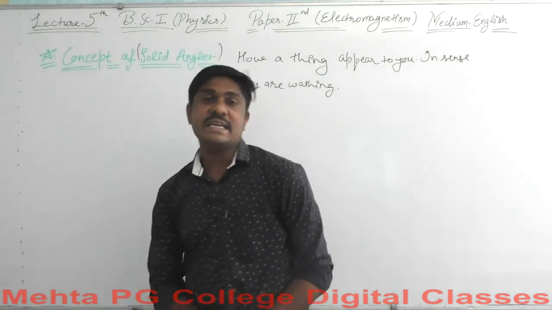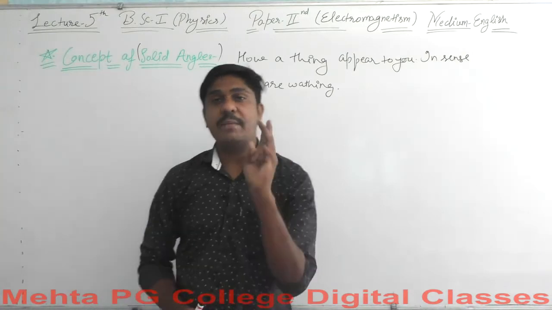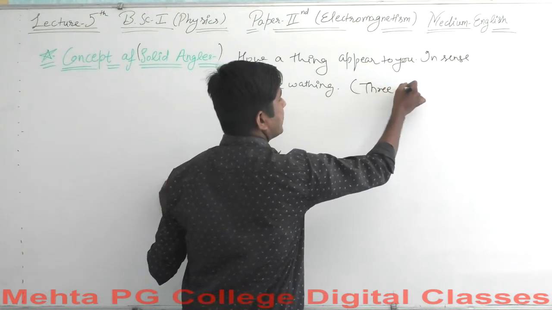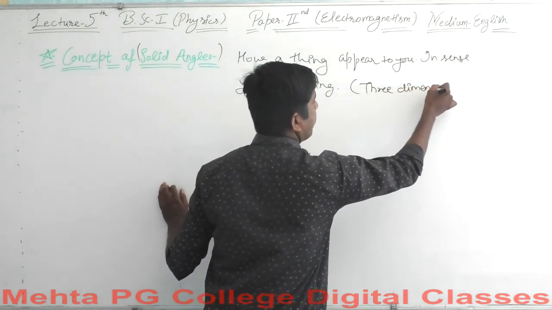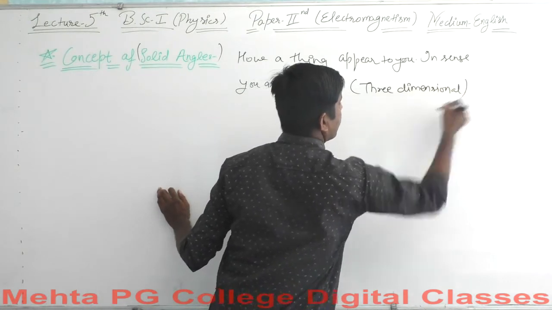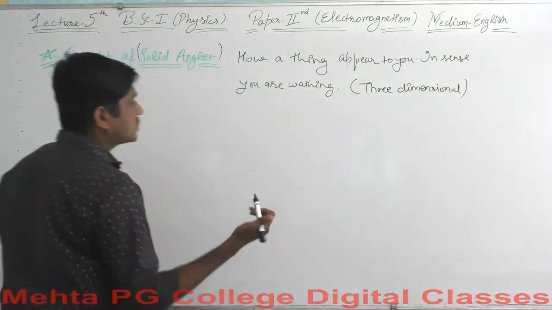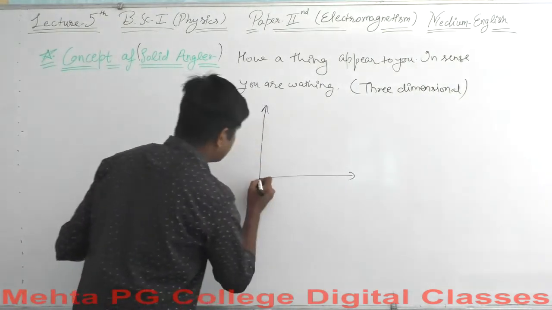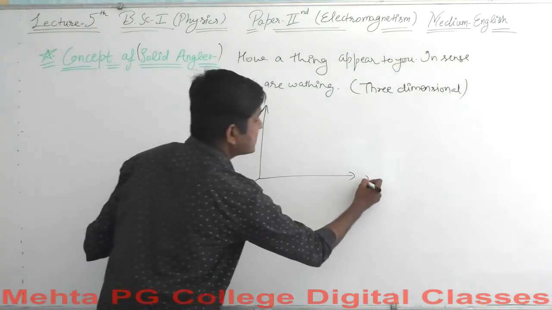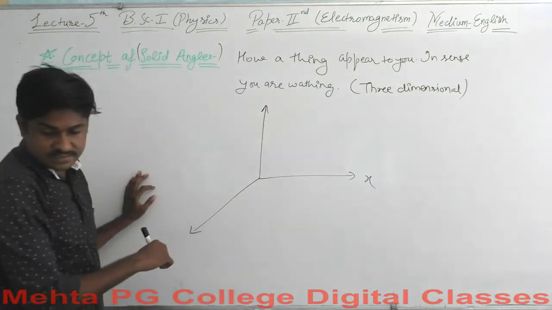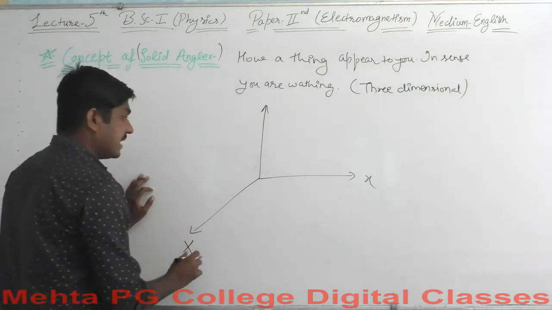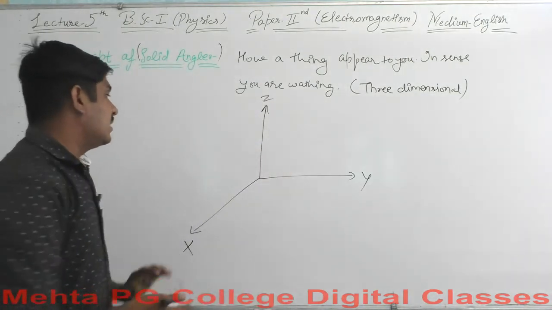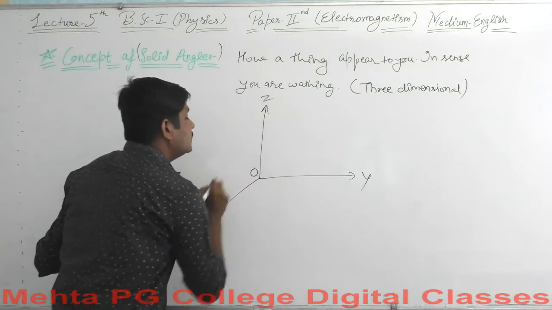As we have discussed, every time you watch an object, you watch it in 3 dimensions. Let's say our vision is 3-dimensional. This is our 3-dimensional vision, so we consider all the 3 axes here. This must be axis X, this is axis Y, and this is axis Z. So these are the axes. This is our origin point O.